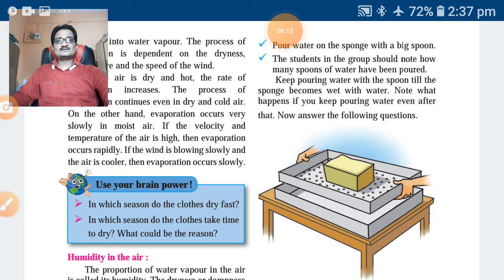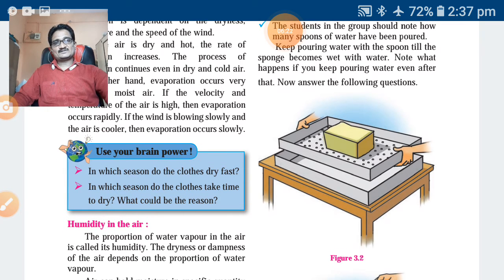In which season do the clothes dry fast? In which season do the clothes take time to dry? What could be the reason? Such questions you can do at home. Self study. स्व अध्ययन त्याला म्हटलेलं आहे. स्वयं अध्ययन is self study, you can do. We will see the geographical explanation, and according to that explanation you can solve all these activities and this type of questions. Humidity in the air.